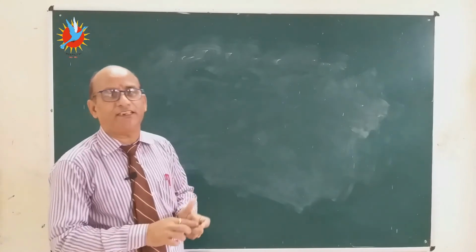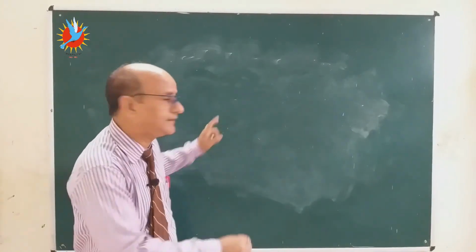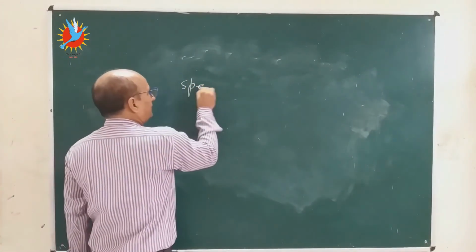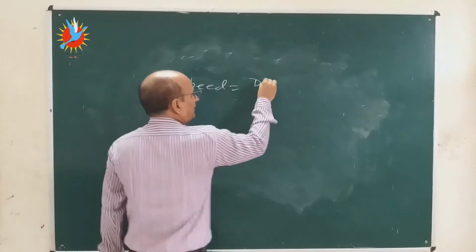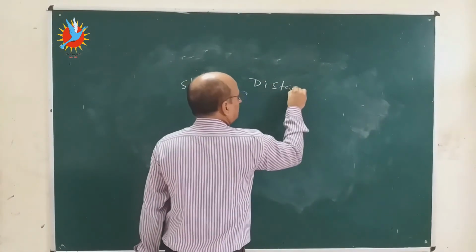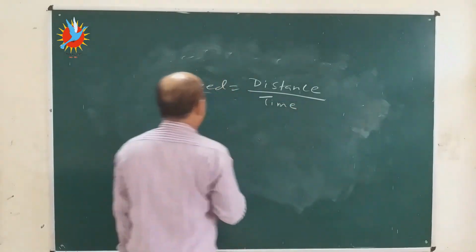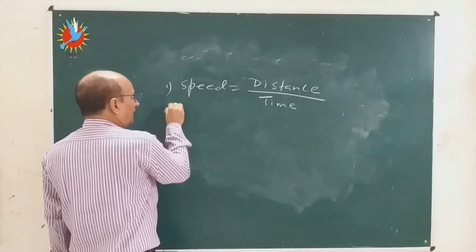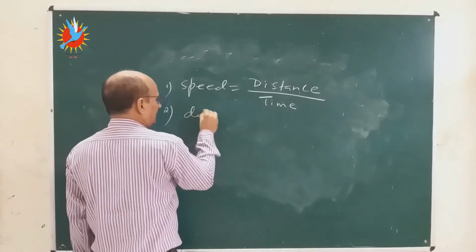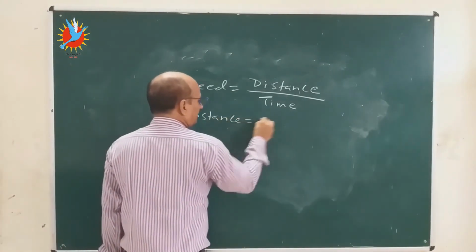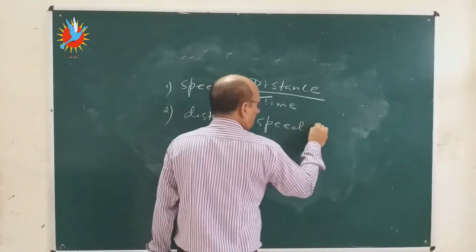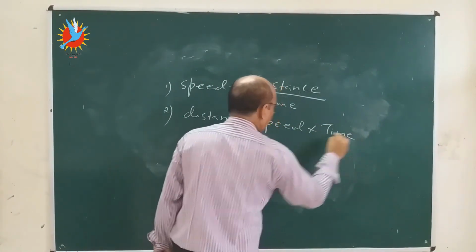I am again writing all the formulas for your reference. First is speed, that is distance traveled divided by the time taken. Second is distance, that is speed multiplied by time.